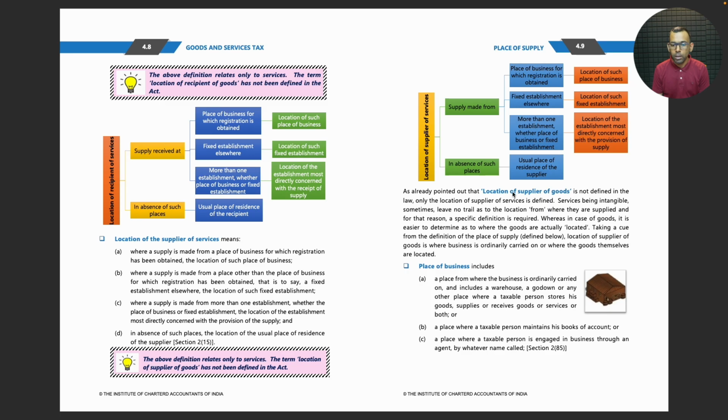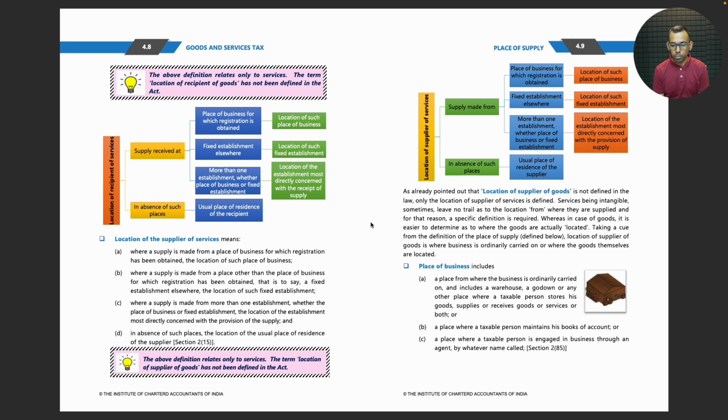As already pointed out, location of supplier of goods is not defined in the law, only the location of supplier of services is defined. Services, being intangible, sometimes leave no trail as to the location from where they are supplied, and for that reason a specific definition is required. Whereas in case of goods, it is easier to determine where the goods are actually located. Taking a cue from the definition of the place of supply defined below, the location of supplier of goods is where business is ordinarily carried on or where the goods themselves are located.